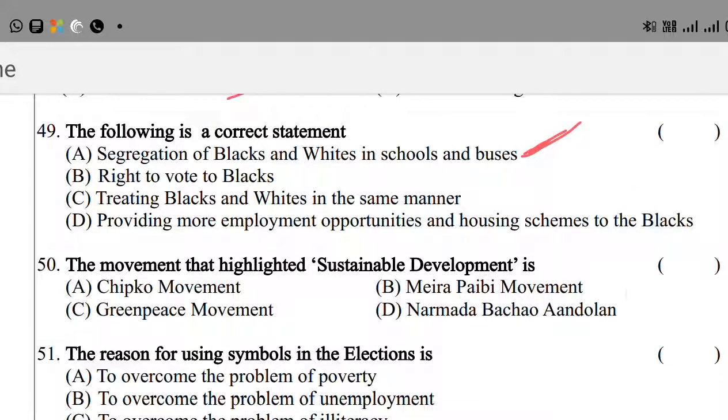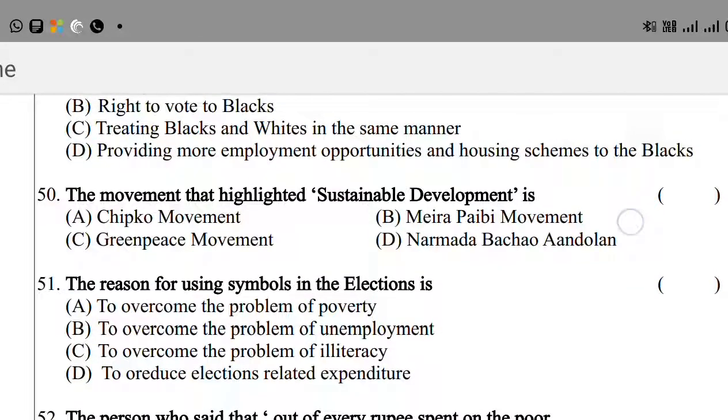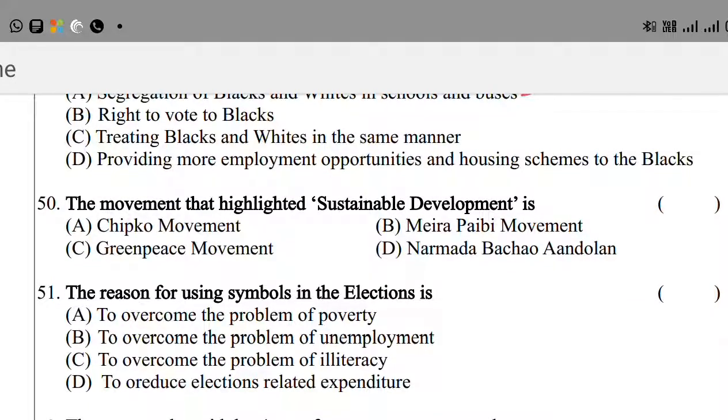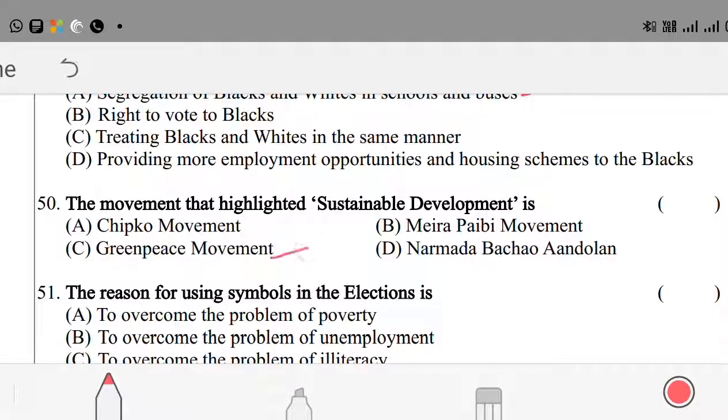The next question, question number 50. The movement that highlighted sustainable development is: Option A, Chipko movement. Option B, Meira Paibi movement. Option C, Greenpeace movement. Option D, Narmada Bachao Andolan. Here the movement that highlighted sustainable development is the Greenpeace movement. Option C is the right answer, Greenpeace movement.